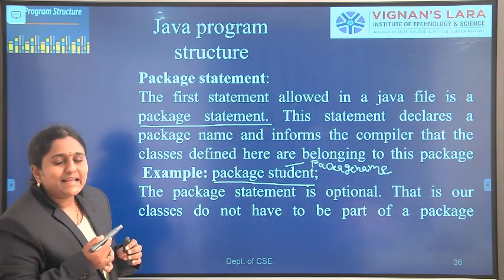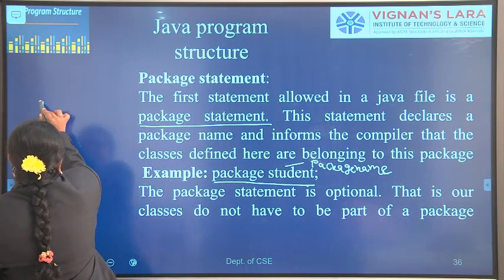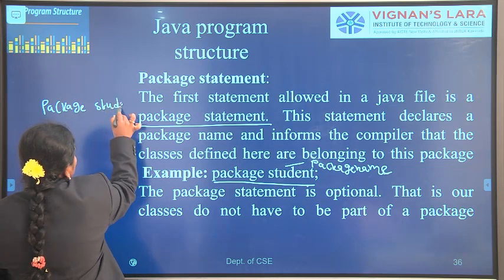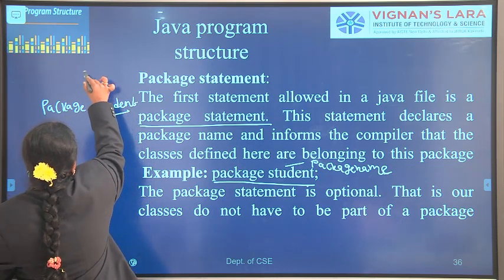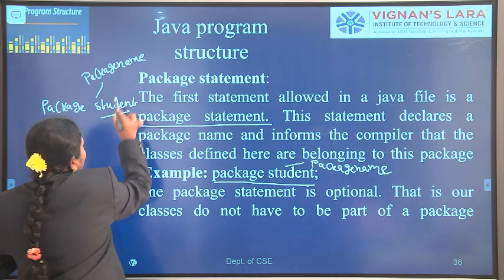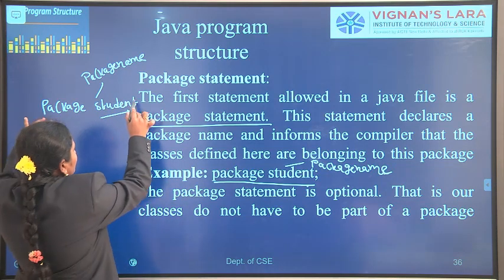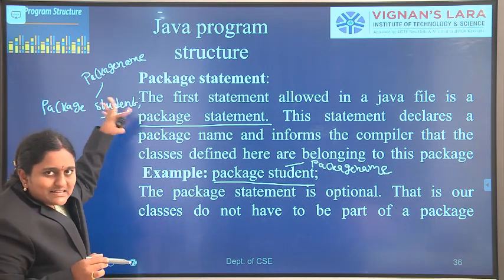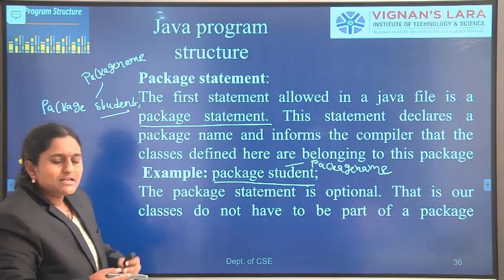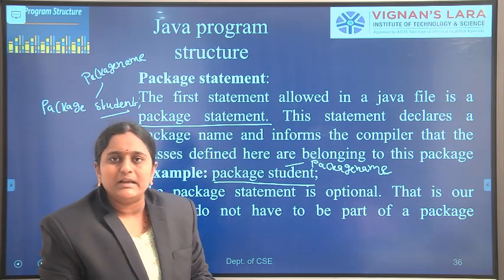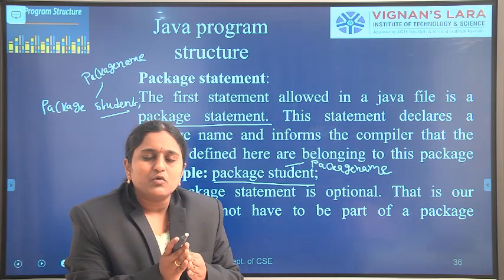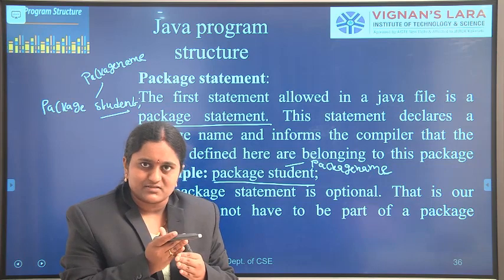The first statement allowed in Java is the package statement. For example, package student. Here student is the package name. Whenever we define the package statement, it tells the compiler that all the classes belong to this package only. Simply, packages are the folders binding all the related .class files.